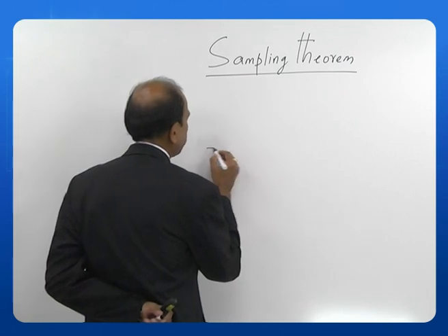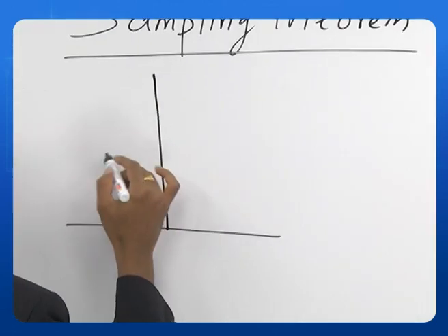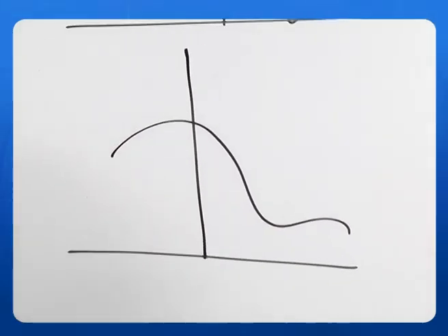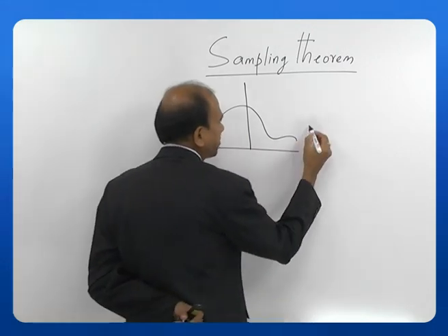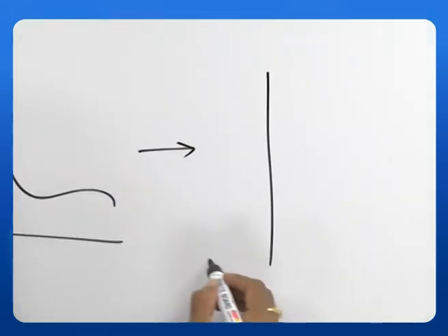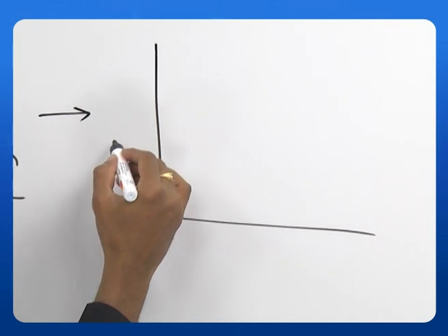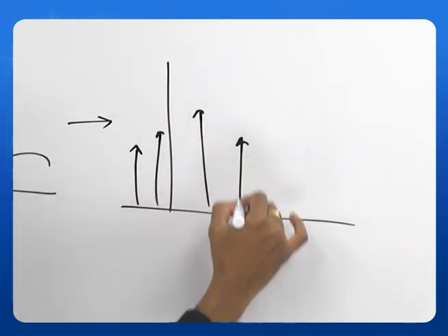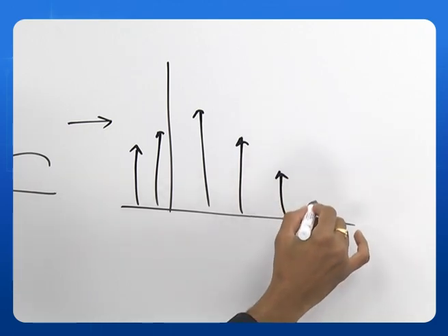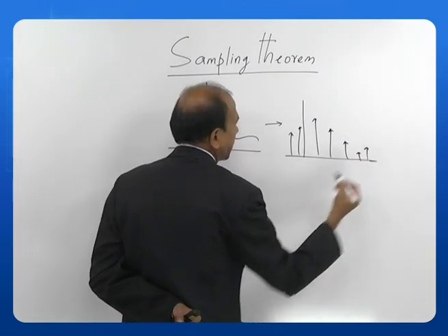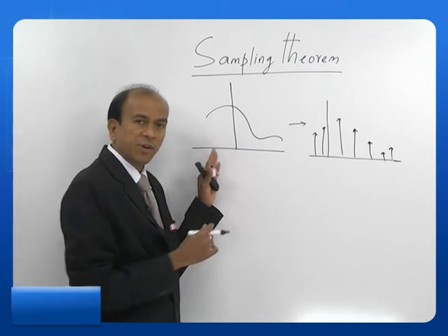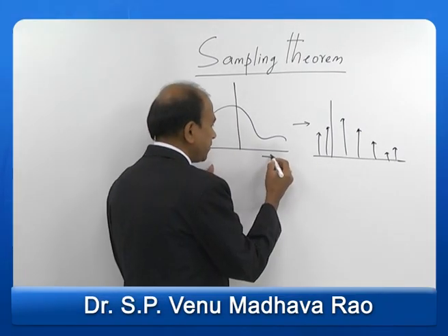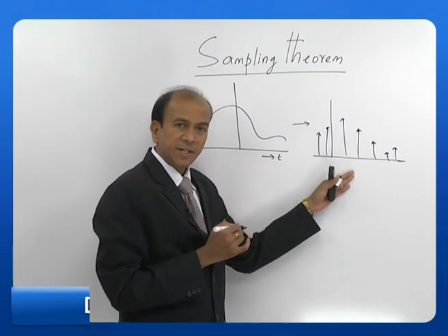So, let us say I have a continuous signal like this. So, this is a continuous time signal. I convert this into some discrete signal. So, this is the conversion of a continuous time signal into a discrete time signal.